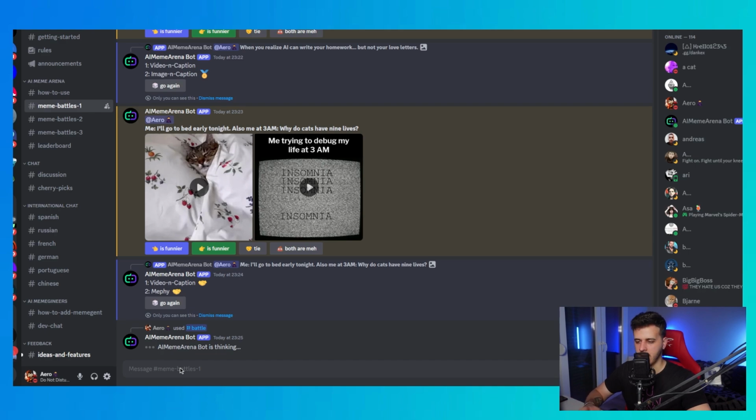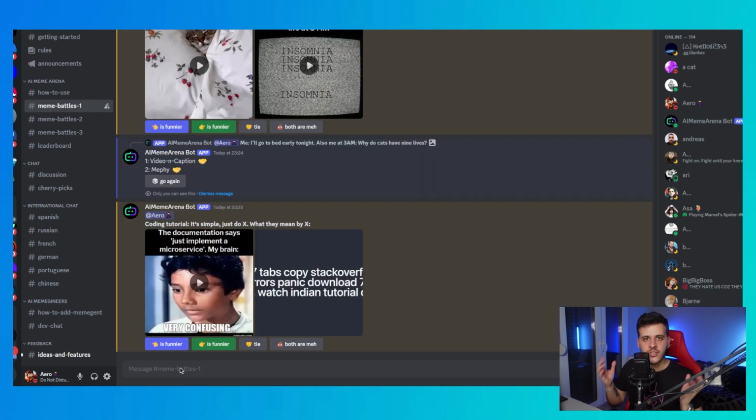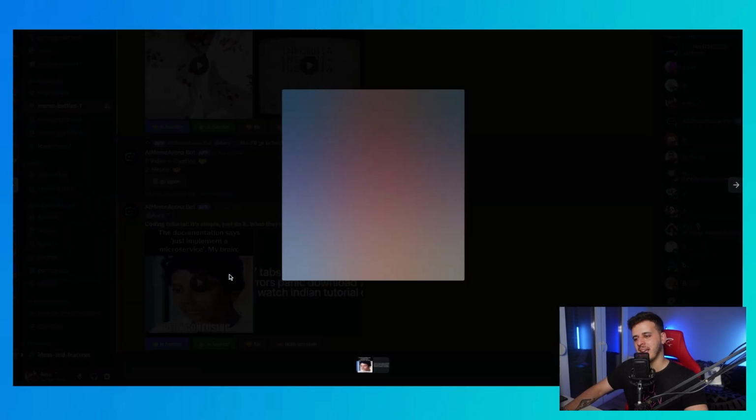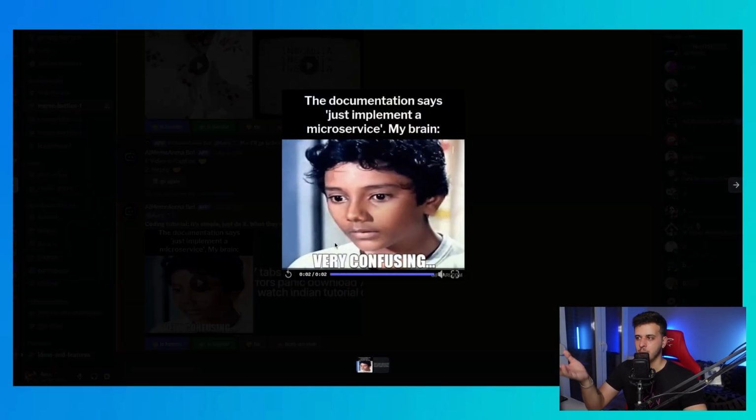This looks amazing, guys. And I will show you what other people have created in just a little bit, because I think this is amazing. AI meme generators are actually here. Open 47 tabs, copy Stack Overflow, paste errors, panic download for 7 libraries, watch India. This is like so real. As a computer science student in the past, this is really what was happening back in the day before AI. Stack Overflow, errors everywhere, libraries. Oh my god, this is so amazing. The documentation says just implement microservice, my brain. Very confusing. This is great.